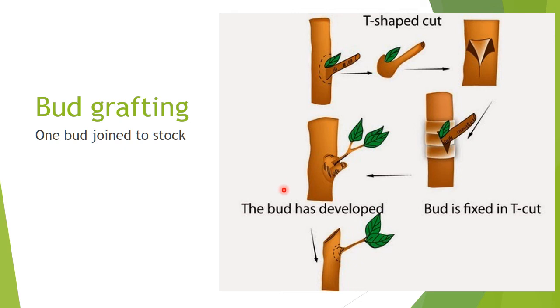Here a bud will be separated, and see from here you can see the bud is separated, and this is the stalk plant. There you can see a cut is made, isn't it? So to that cut this bud is inserted and it will be tied. The shape of the cut is like the capital letter T of the English alphabet, so it is known as T budding also. And this bud is inserted over here and tied, and after some days this bud will start growing on the stalk plant.